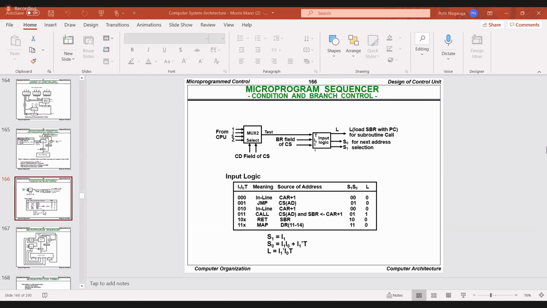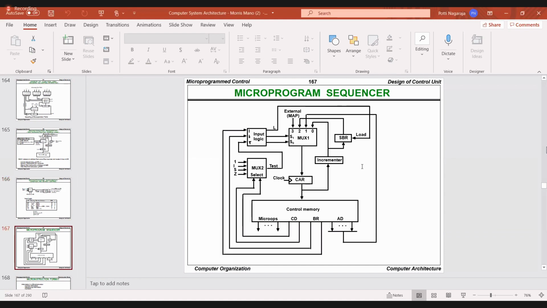The last diagram you will see is the microprogram sequencer. You already know this, and once again we are explaining this.